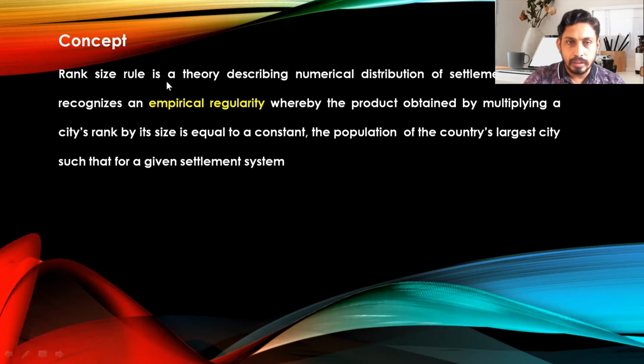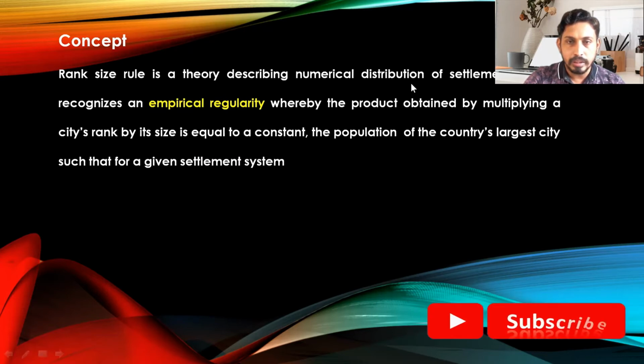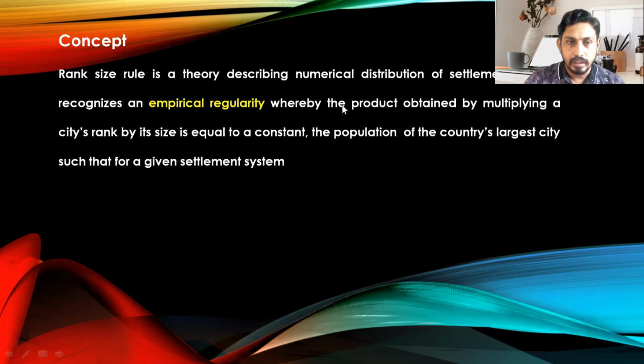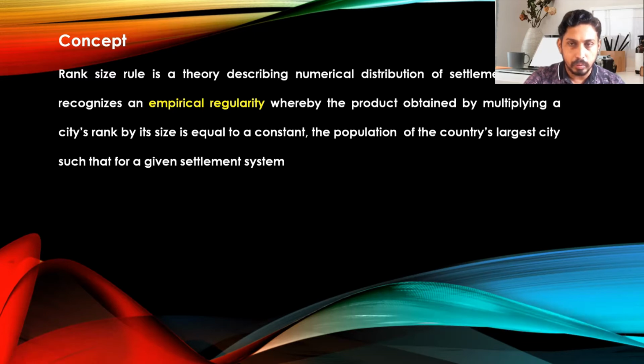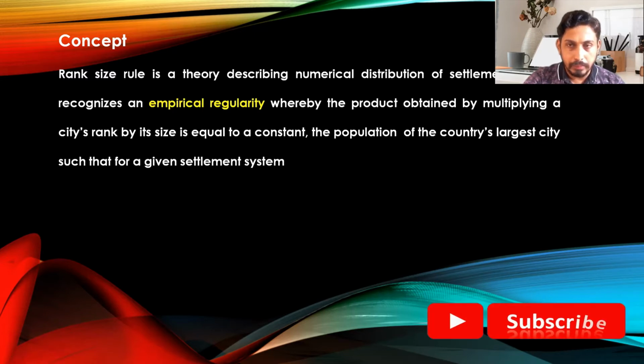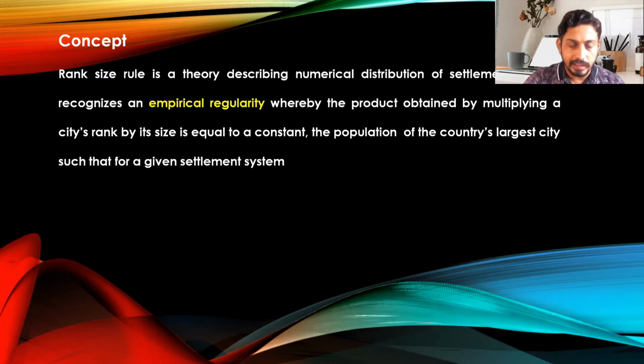Rank size rule is a theory describing the numerical distribution of settlements, which recognizes an empirical regularity whereby the product obtained by multiplying a city's rank by its size is equal to a constant, the population of the country's largest city, for a given settlement system. It is very easy to understand and interpret the rank size rule. So there are a few other definitions that help us to understand the rank size rule.